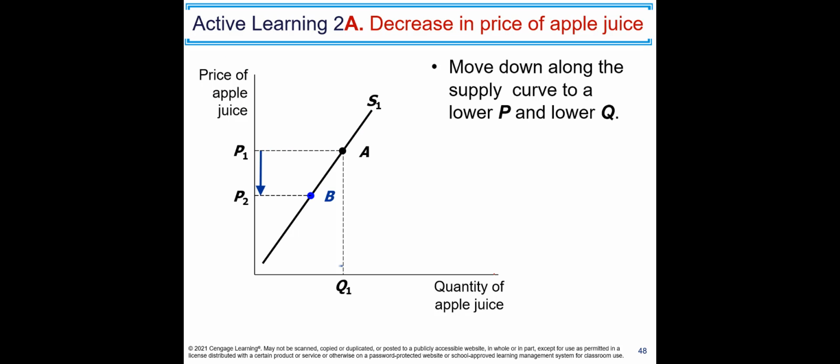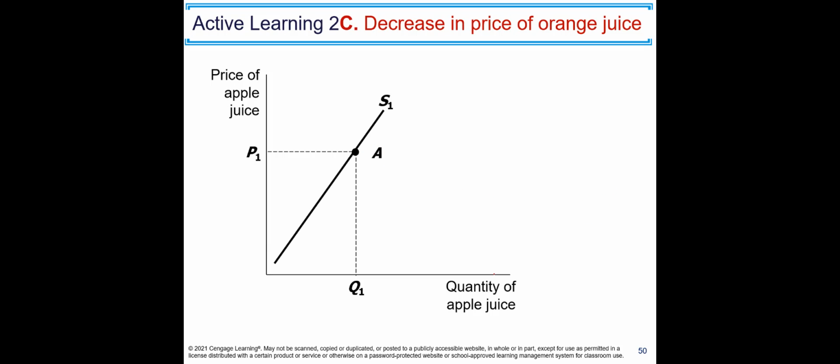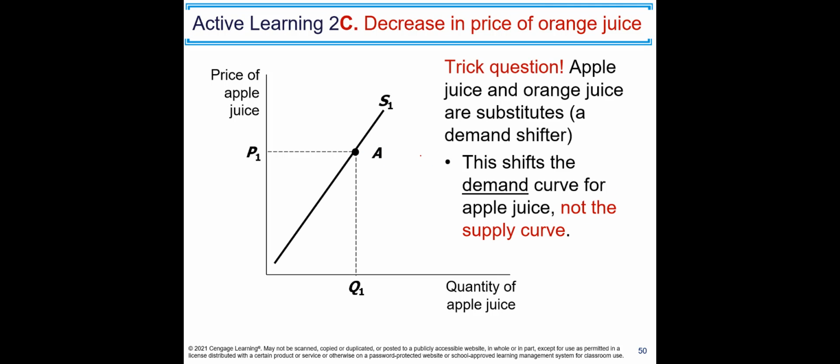You can find the answers here on the slides. As I said, the last one was a trick question. Apple juice and orange juice are substitutes, a demand shifter. This shifts the demand curve for apple juice, but not the supply curve.